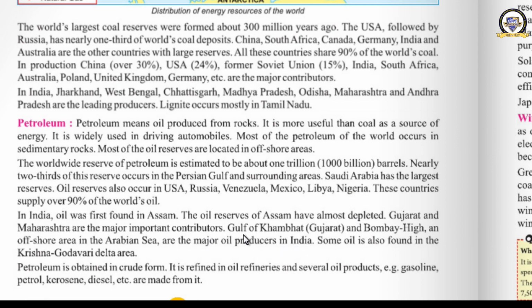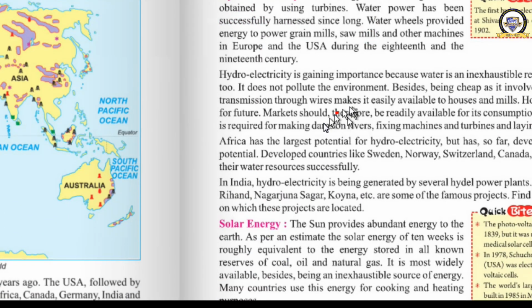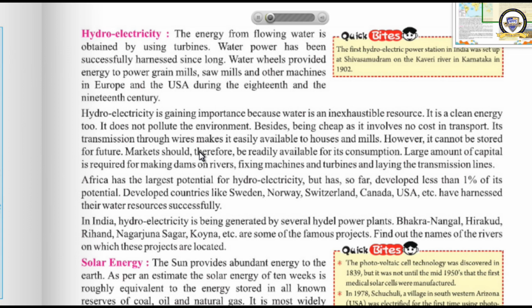Then the Gulf of Khambat in Gujarat, Bombay High and the offshore area in the Arabian Sea are the major oil producers in India. Some oil is also found in the Krishna Godavari Delta. In East India also we can find some reserves of petroleum. Clear now? Okay. Moving ahead to the next one, that is hydroelectricity.